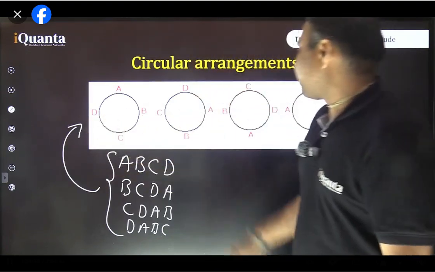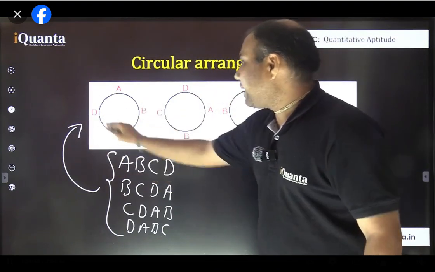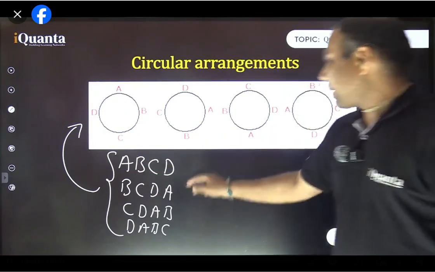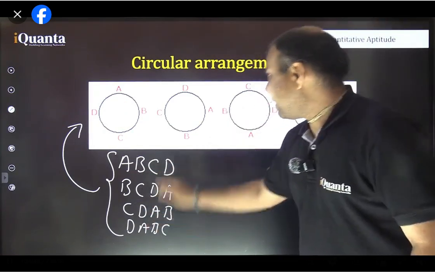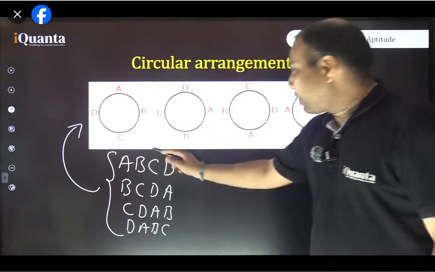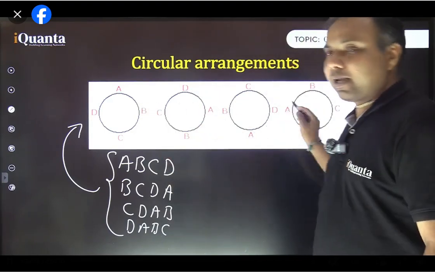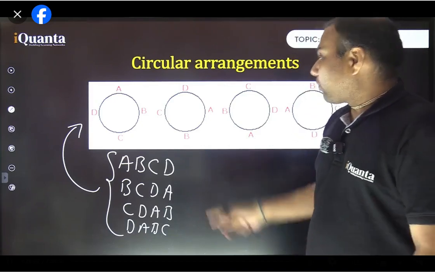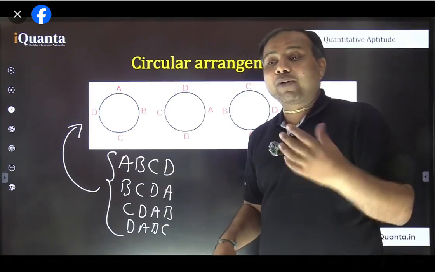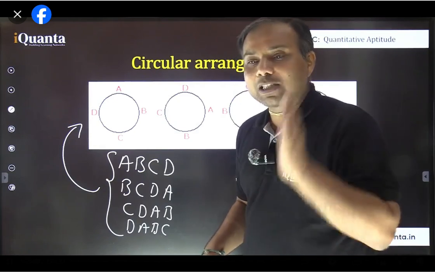All these cases only are shown here. ठीक है ना? A is at the top, then B, C, D. Then B is at the top, then C, D, A. Right? Then C is at the top, then D, A, B. Same with then D is at the top, A, B, C. All these four different linear arrangement cases have been shown here. In circular arrangement, that means the four cases becomes one. That means that number of cases becomes 1/4. Right? The number of cases becomes 1/4.